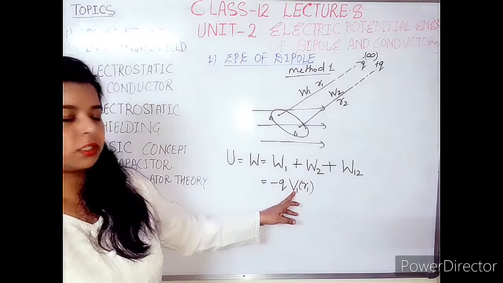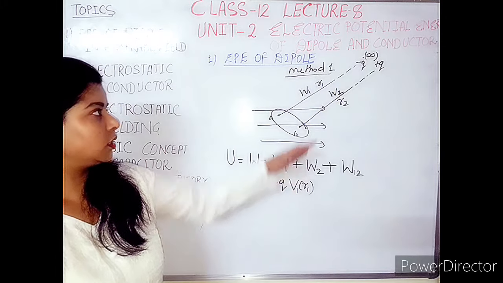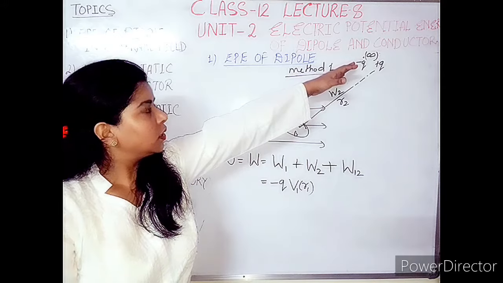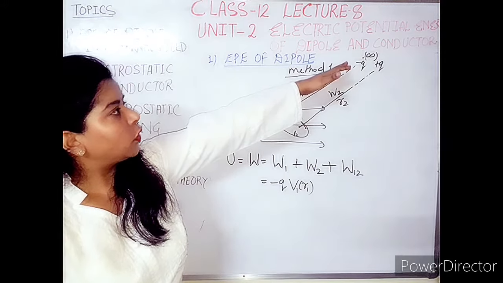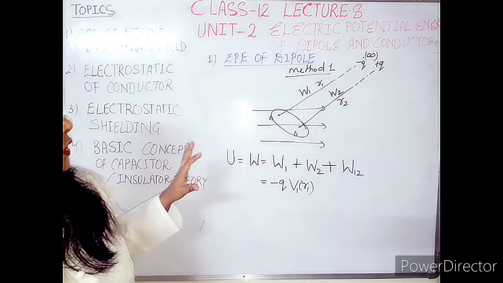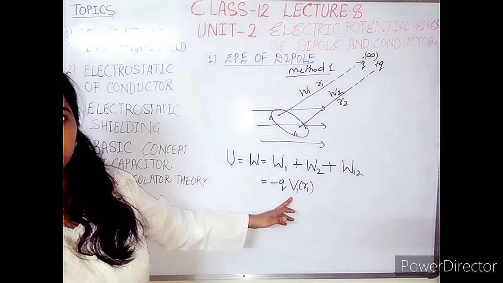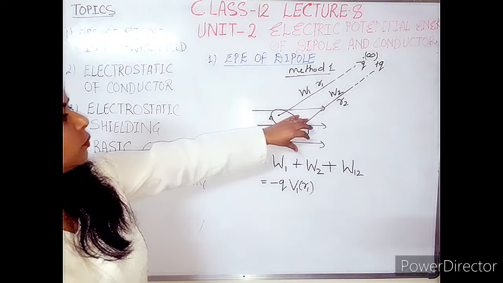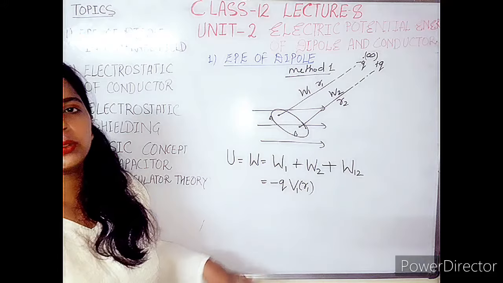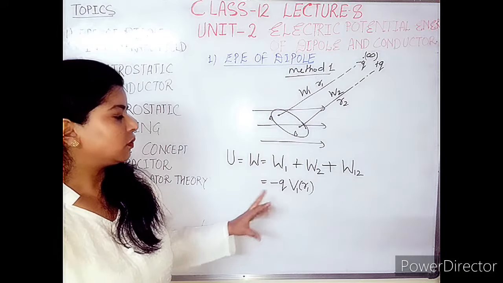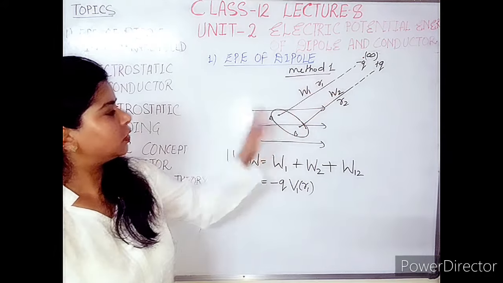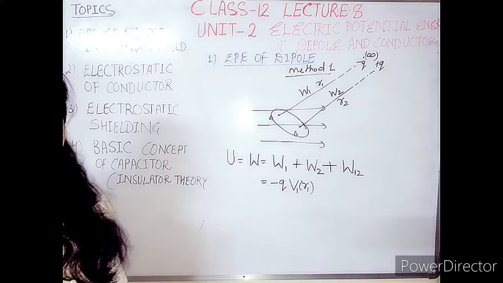V1 is the potential, because we are taking the case where the charges are brought from infinity to a point in the field, so it is electric potential. If the charges are brought inside the field from one point to another, then it is potential difference. So here the case is from infinity to a point, so it should be electric potential.